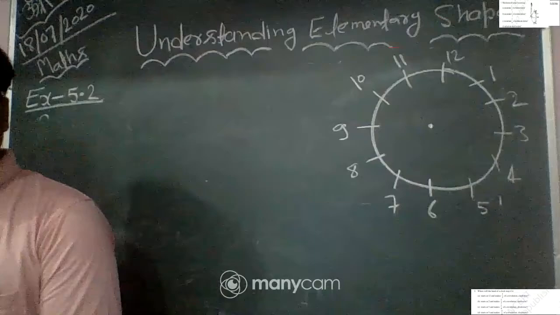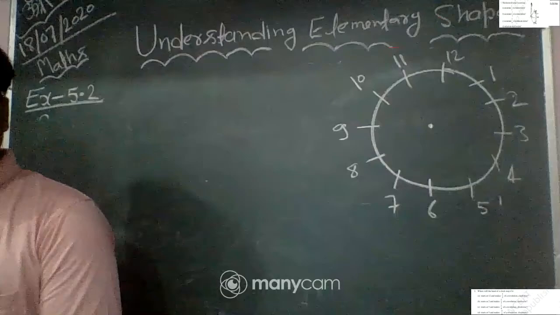So you can write here: the hand of the clock stops at 6 o'clock. Clear?